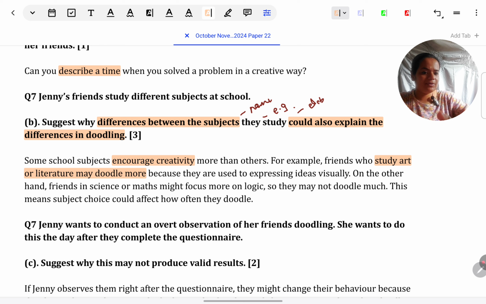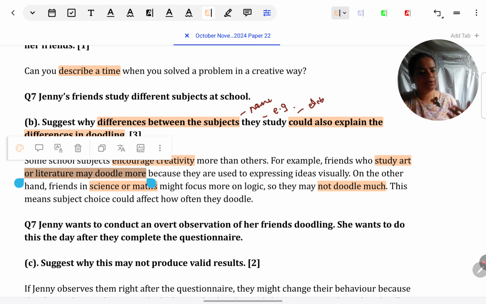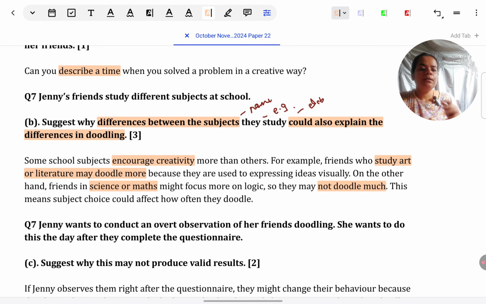You could also give another example simultaneously. Those who study science or maths, they might not doodle much. Why? Because they don't encourage creativity. They are more like deductive type. They are based on logic. Now to elaborate further, so this is how subject choice could affect how often they doodle. Because some subjects are encouraging creativity, others are not. So the ones which are encouraging creativity will result in doodling. Like I've mentioned, they express their ideas visually. Those which are based on logic, they do not encourage doodling. So then those participants will not doodle. So then I have summed it up in the last line.